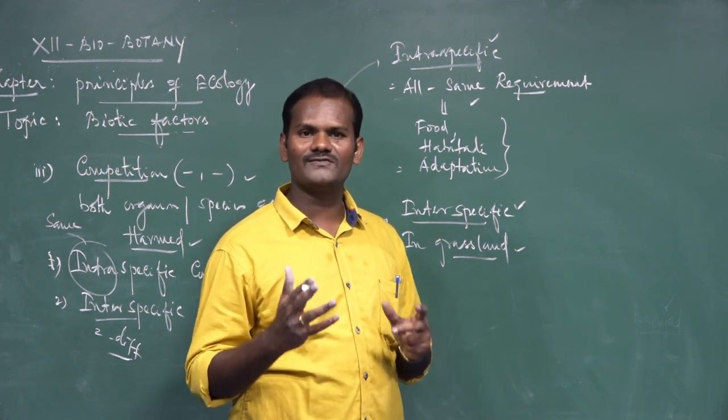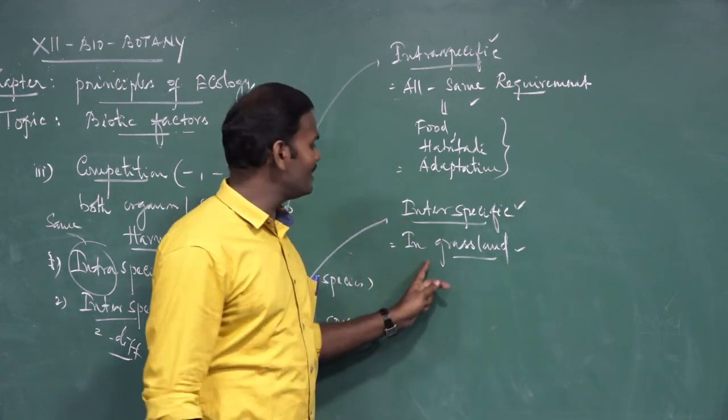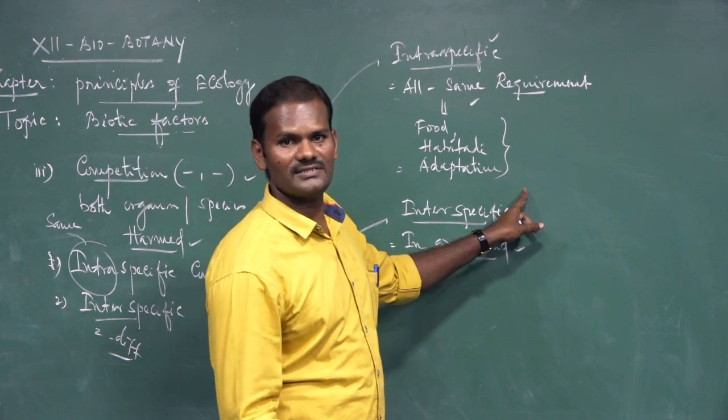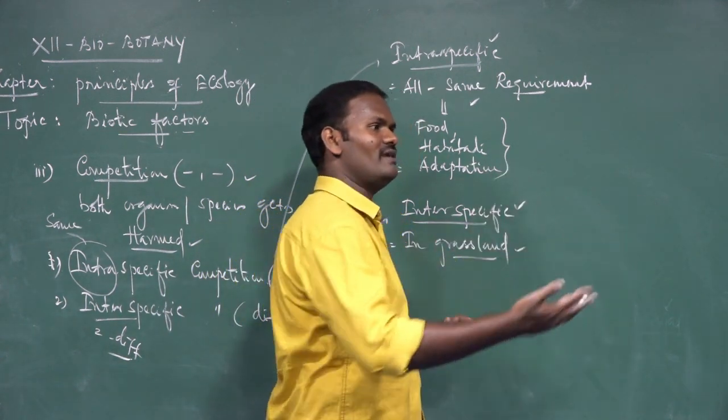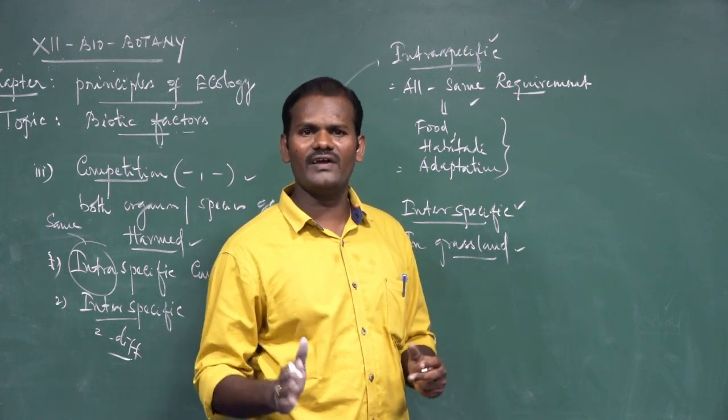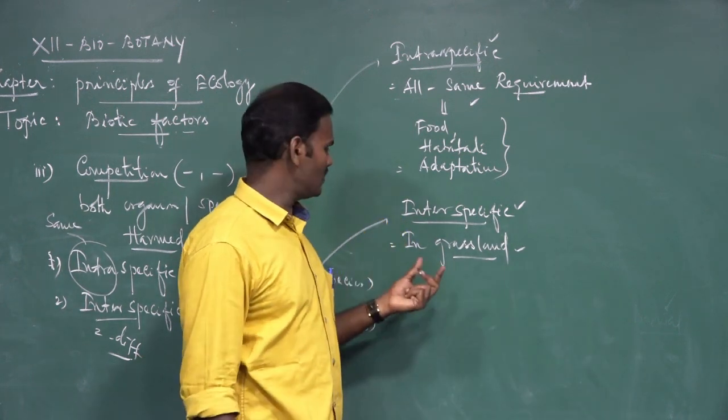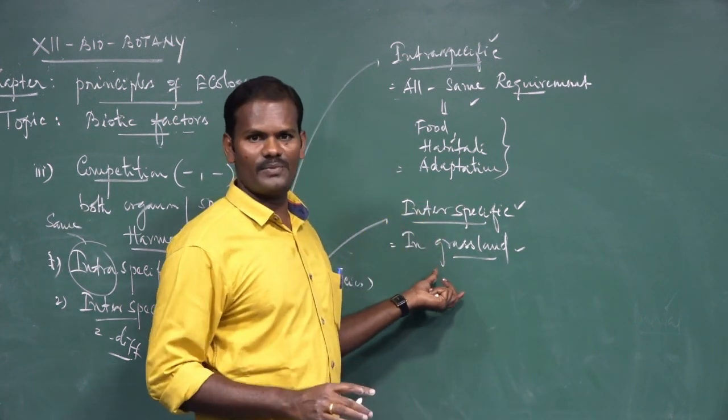Availability of water, food. Suppose they migrate toward different areas. If they migrate during drought conditions, they simply escape to a different area and the species can survive. Otherwise, it leads to the death of the species. These are called interspecific competition.